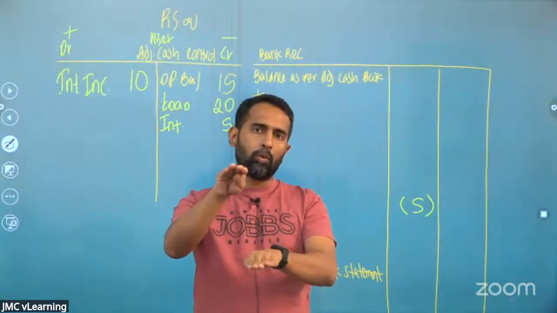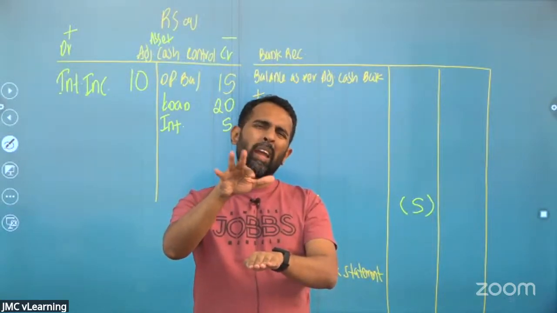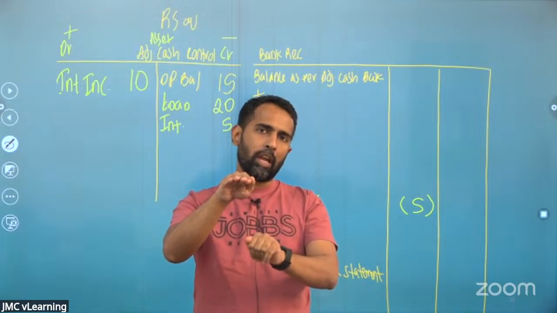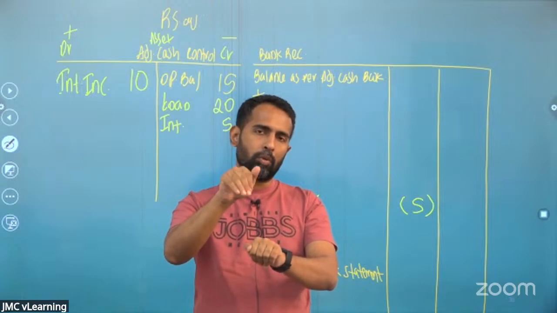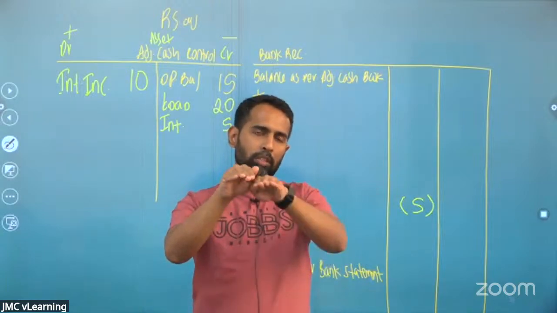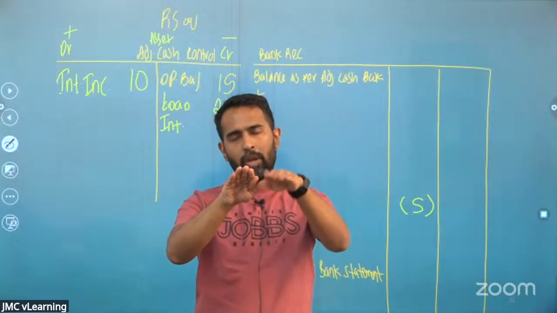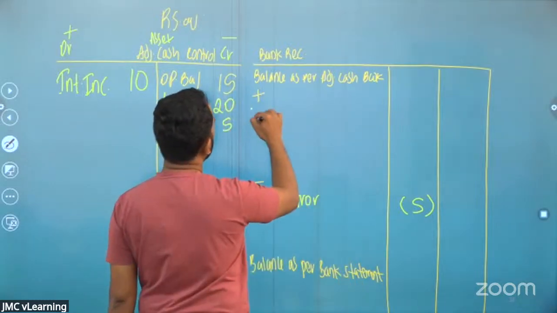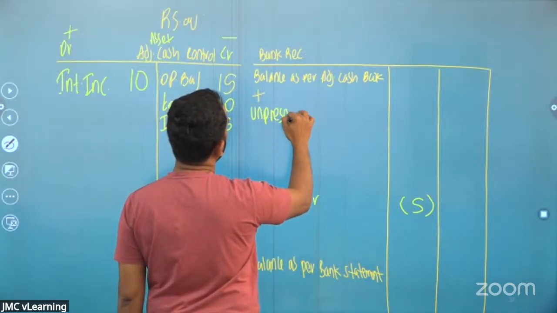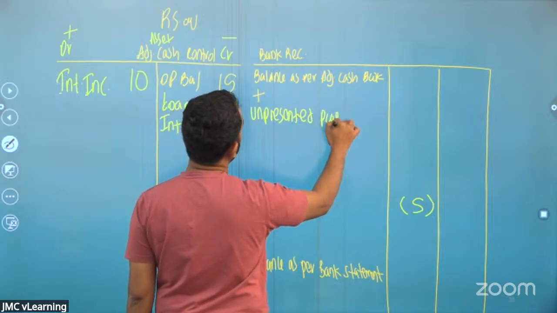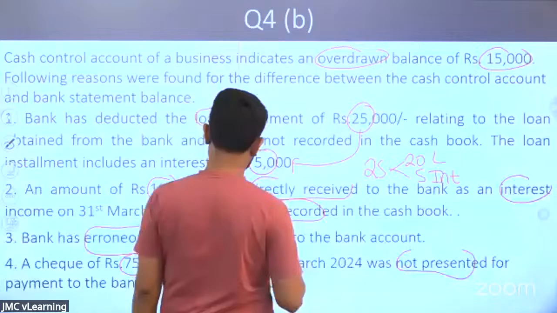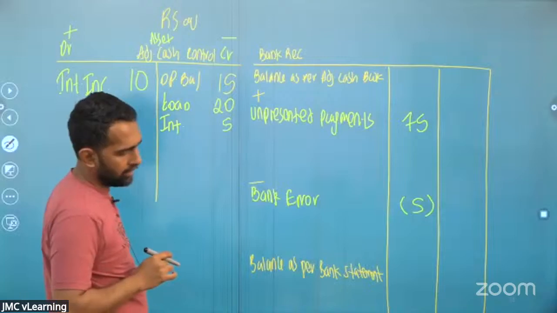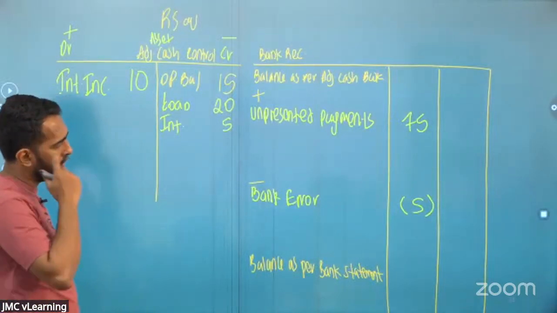So the cash book balance is lower, but it has not been presented to the bank yet. From the cash book to the statement, when you're going, you have to add. So in the reconciliation, we are going to add the unpresented payments, which is 75. 75 is being added.